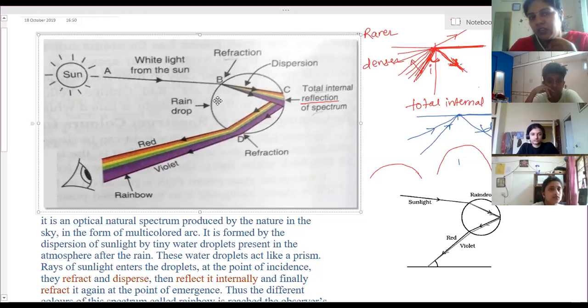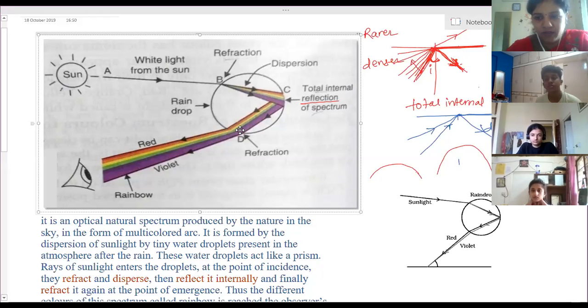Now when it is here, the first refraction takes place. When it enters the water droplet, refraction takes place. After that, the light gets dispersed. After refraction, the dispersion takes place. That is, light separates into 7 colors, sort of, not fully, some difference will be there. After that, the light rays which reach this surface at an angle of approximately 40 to 42 degrees only, those rays get reflected back.